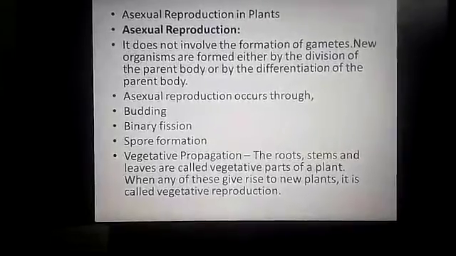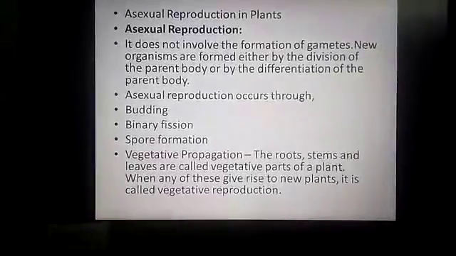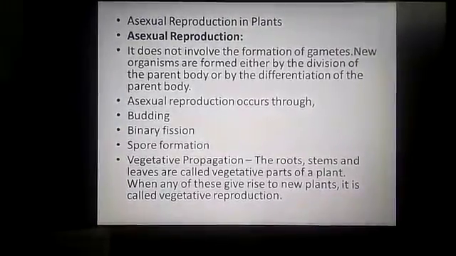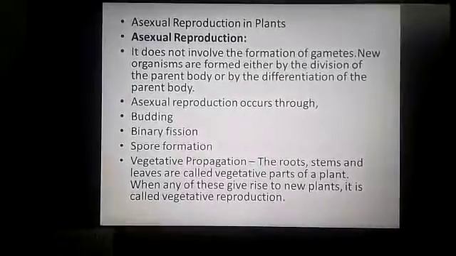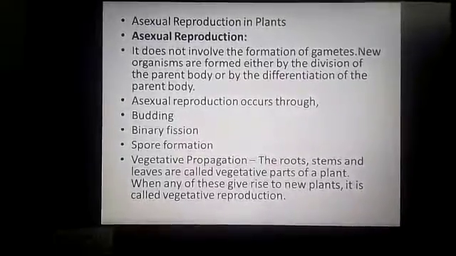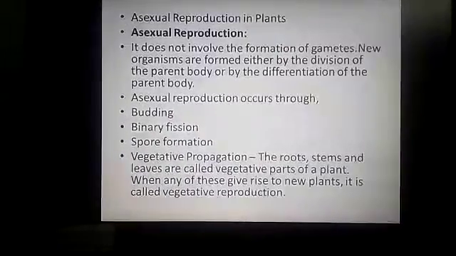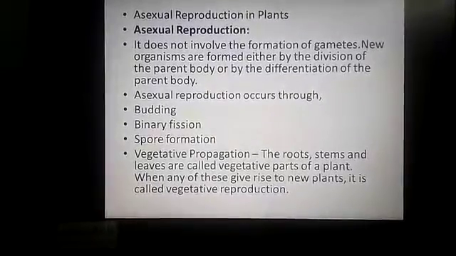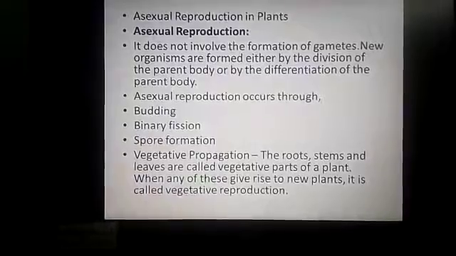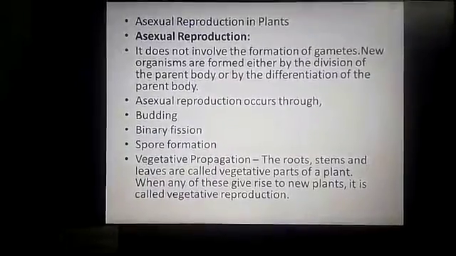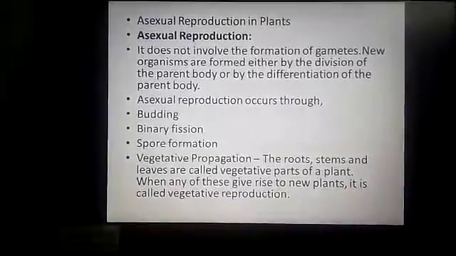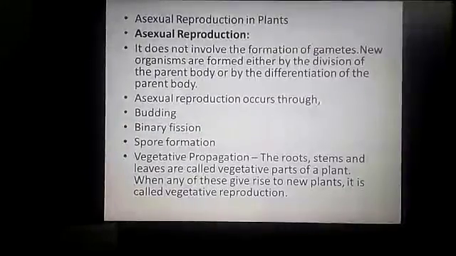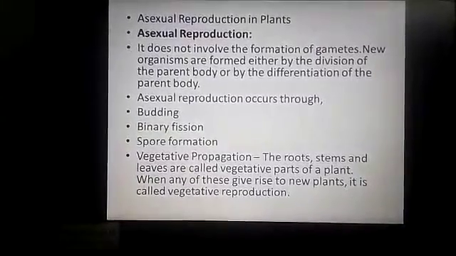See, asexual reproduction in plants. Asexual reproduction does not involve the formation of gametes. New organisms are formed either by the division of the parent body or by the differentiation of the parent body. Asexual reproduction occurs through budding, binary fission, spore formation, vegetative propagation and fragmentation also.